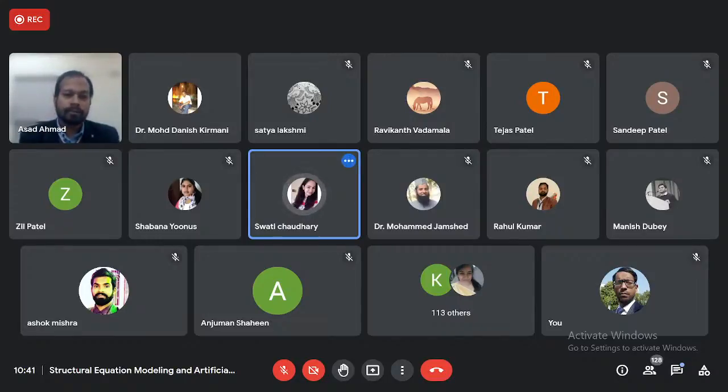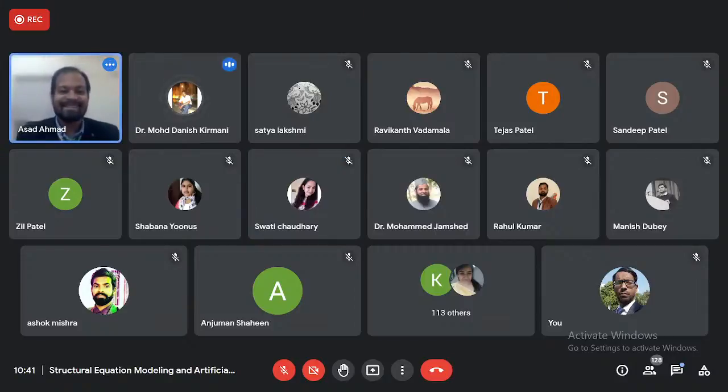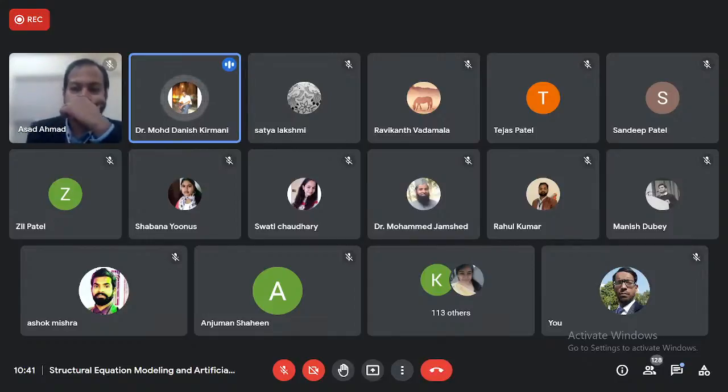Yes, Dr. Danish. One of your variables is invalid. She has posted the question in the chat box also. After completing all these steps, my model doesn't run. It says variable X is an unobserved variable and can't be put in a square. How to resolve this? Actually, as I told you, these are the rectangles, the squares, where you put the questionnaire items, the indicator variables. The labeling should be the same.